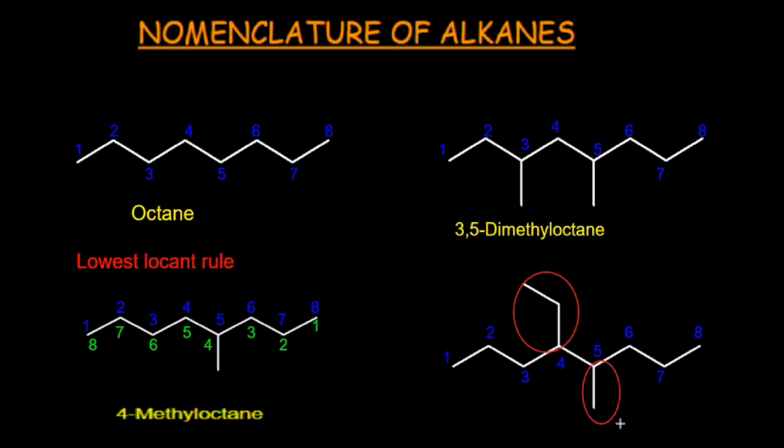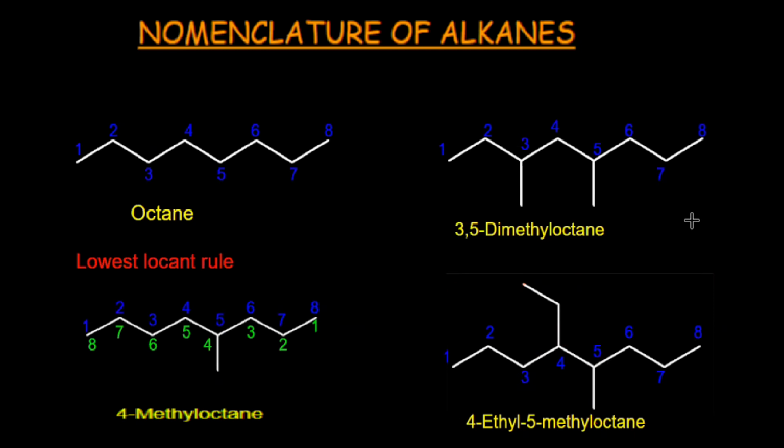When different substituents are present on the longest chain, substituents would be written alphabetically. You can name this molecule as 4-ethyl-5-methyloctane. This was the fourth rule of alkane nomenclature.